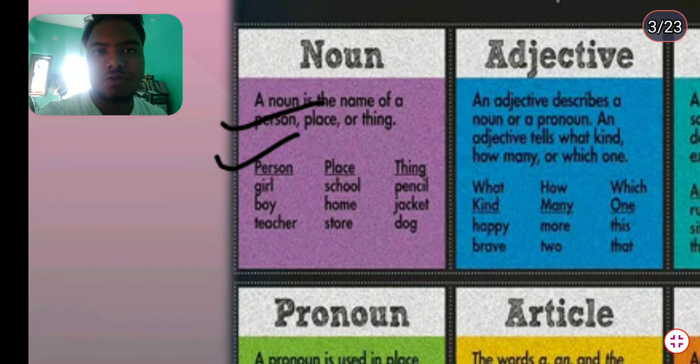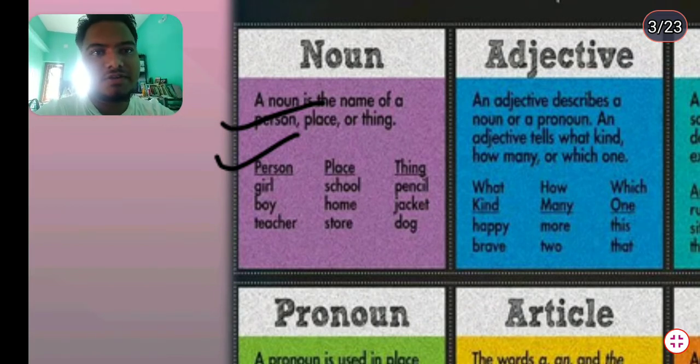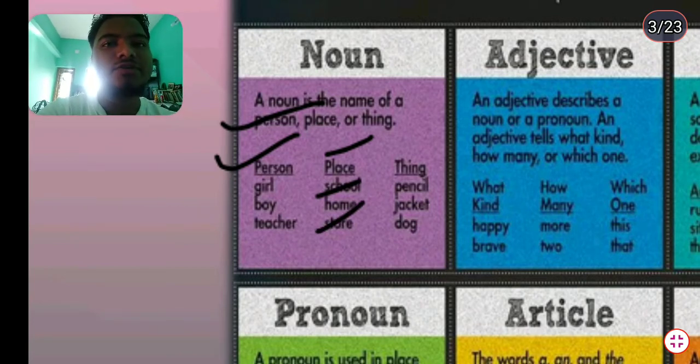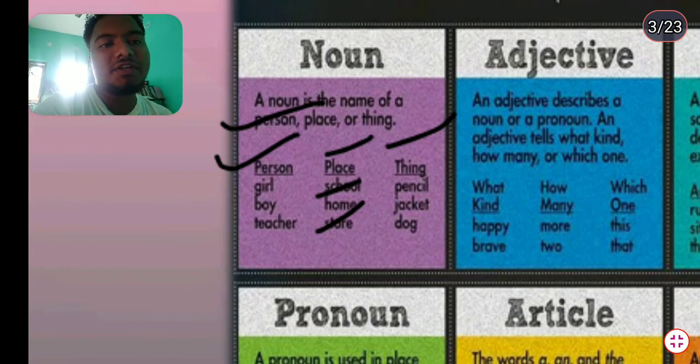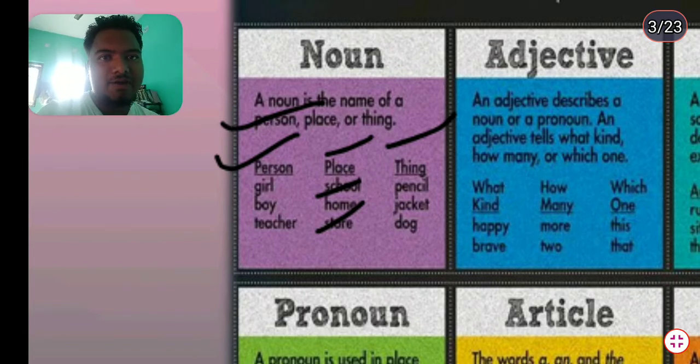We are not going into the classification of the noun. We are just speaking about the noun with simple examples. The place can be school, home, store, pond, playground, cricket field, etc. That can be a noun also, the noun of a place. Or a thing, meaning an object. Generally, examples can be pencil, jacket, dog, or chalk. Those kinds of nouns can be included.